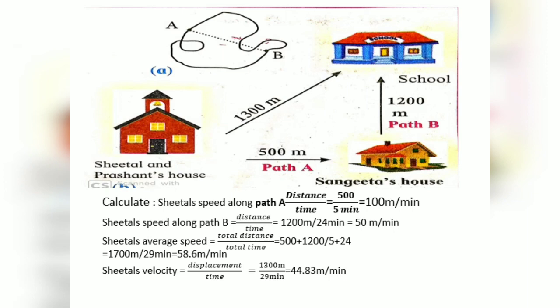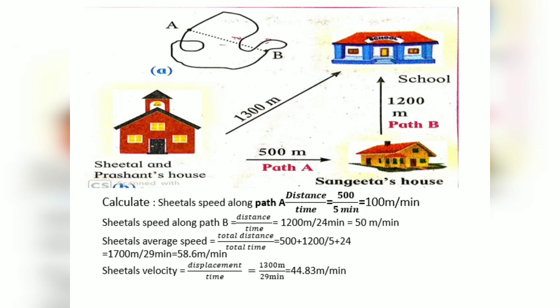Now, what is the average speed of Sheetal? Total distance travelled by Sheetal. What is the total distance she has travelled? 500 meters plus 1200 meters divided by 5 minutes plus 24 minutes. So 500 plus 1200 becomes 1700 meters and 29 minutes. So the average speed of Sheetal is 58.6 meters per minute.